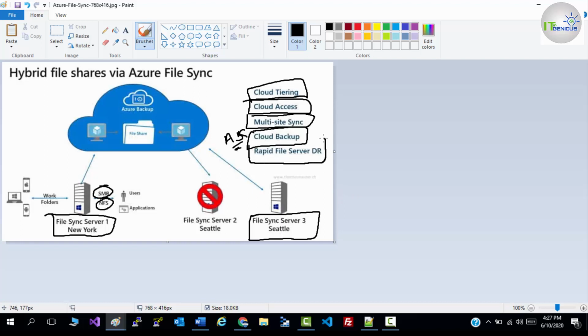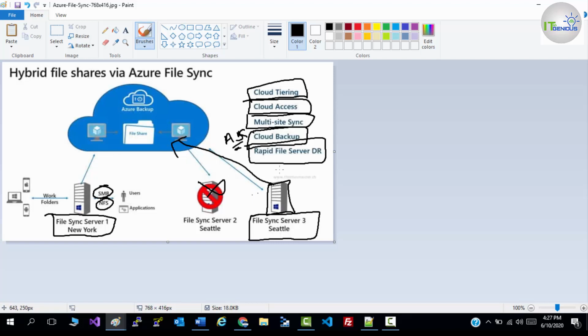Rapid file server DR. So that means if let's suppose your server goes down, if there would be any disaster to your existing server, what you can do, you can prepare a new server and you can add that server into your sync group. So when you add this server into the sync group, it will automatically sync all the content, all the data from Azure file share. So these are the features of Azure File Sync.